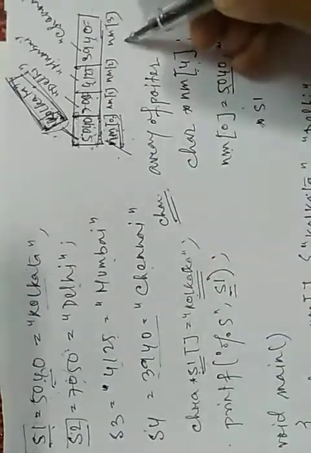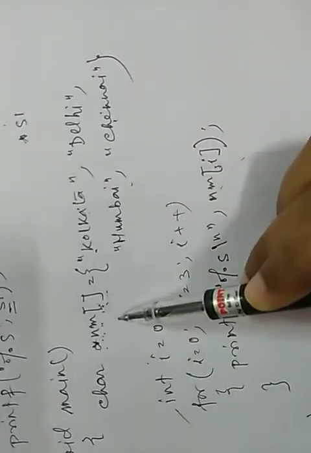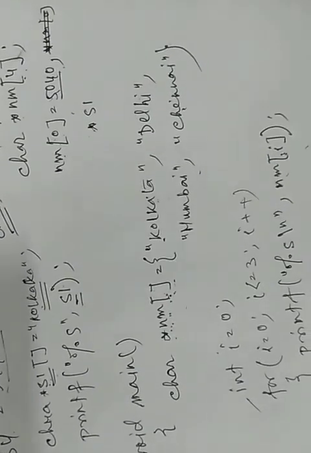And nm3 means it prints Chennai. Okay, so this is the way an array of pointers stores the names of different cities, a character array, in a single array. Okay, this is what an array of pointers is.